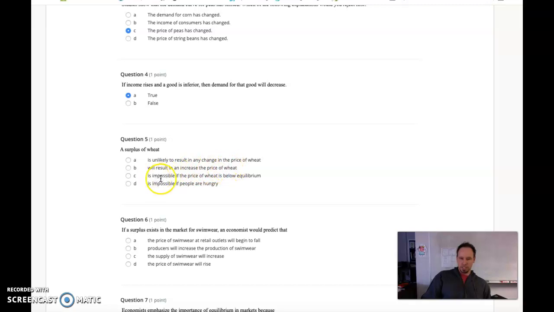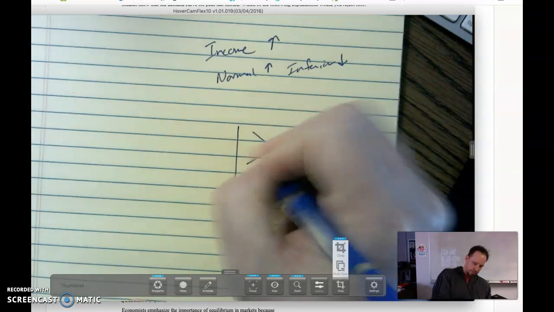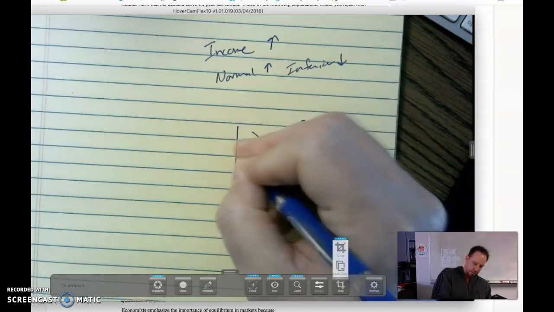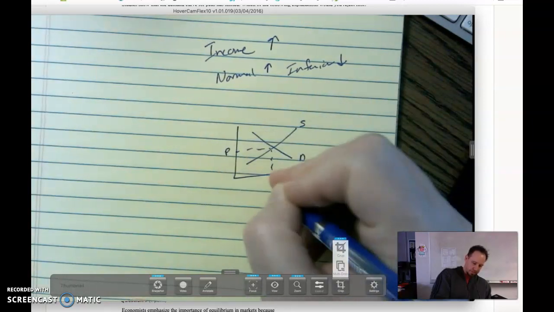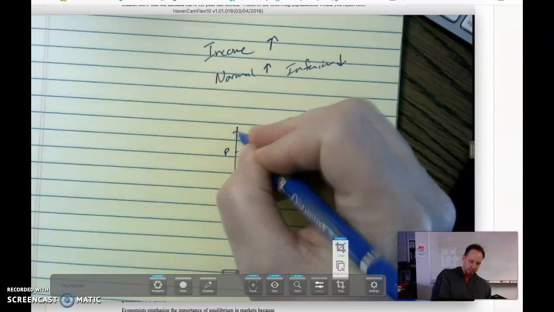A surplus of wheat is impossible if the price of wheat is below equilibrium. Alright, this one looks to me to be the correct answer, because a surplus would not happen. For a surplus to happen, there's supply, there's demand, there's equilibrium. For a surplus to happen, price has to be above.